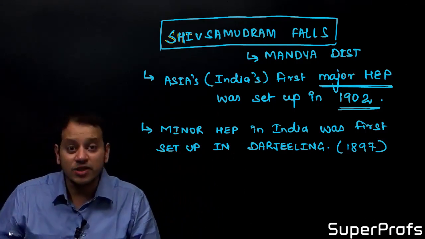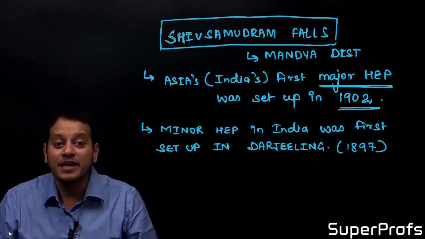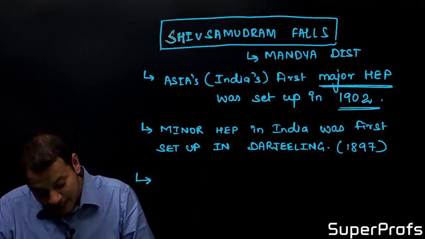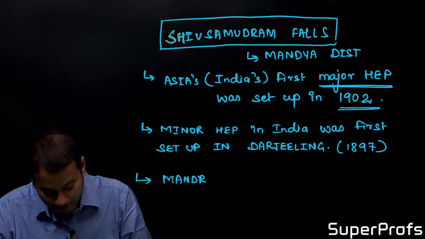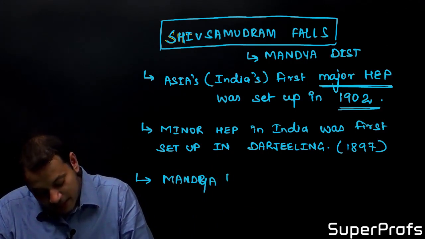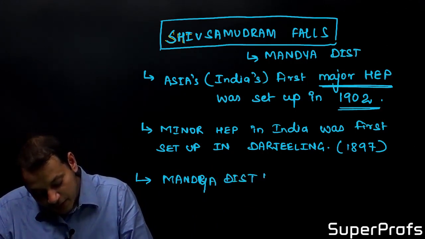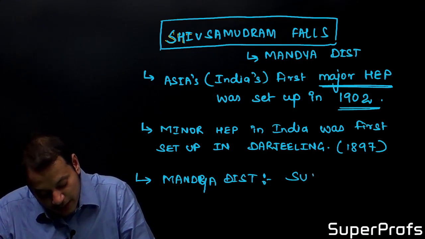So this is the Shivasamudram Falls, in the Mandya district. Remember, Mandya district is also famous for sugarcane cultivation.